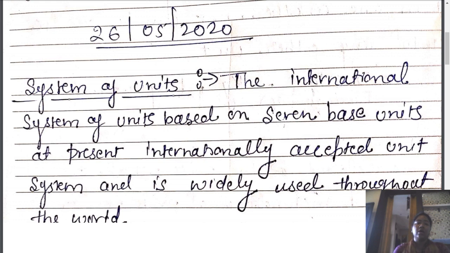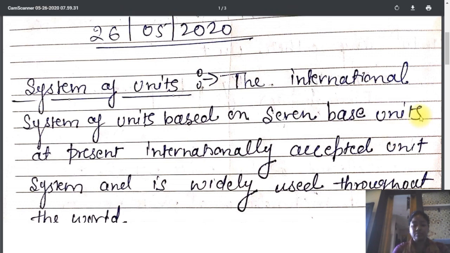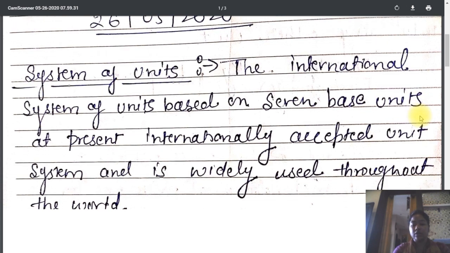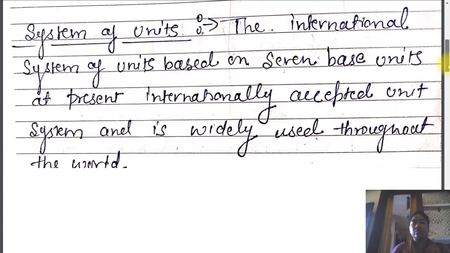Similarly, whatever number of fundamental physical quantities we have, the same number of fundamental units exist, meaning those units which are independent from any other unit. Similarly, there are seven fundamental quantities and their SI units, and the rest of the quantities are under the category of derived units or derived quantities.